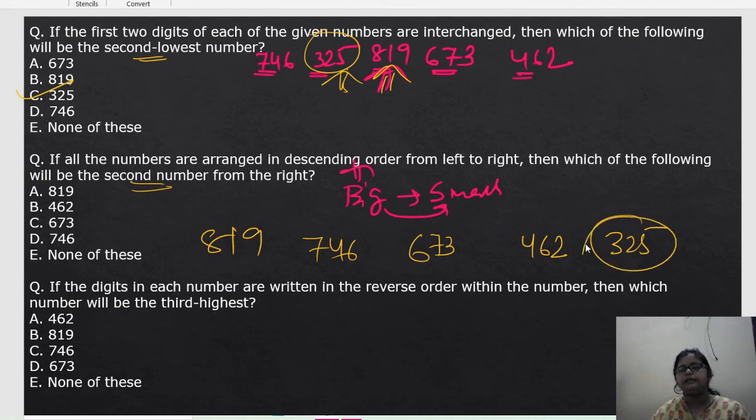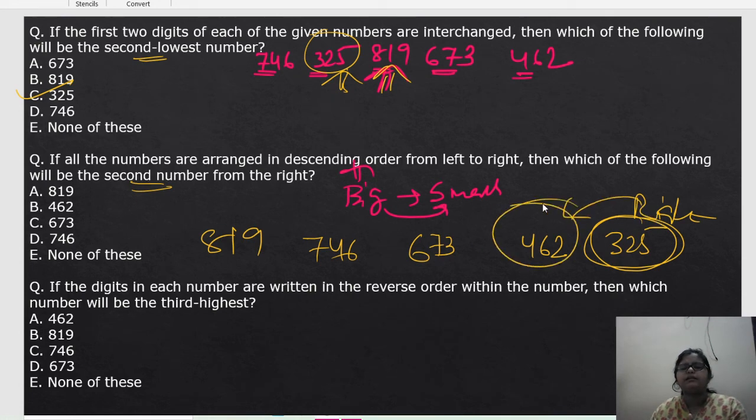So 819 is the last one, and here the question is we have to find from the right side. This is our right side, so we have to find the second one. The second from the right side is what? 462.